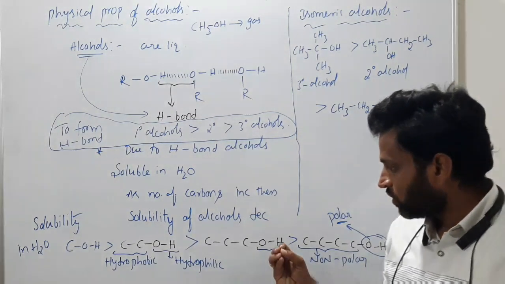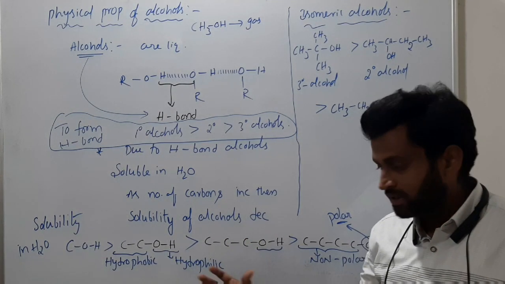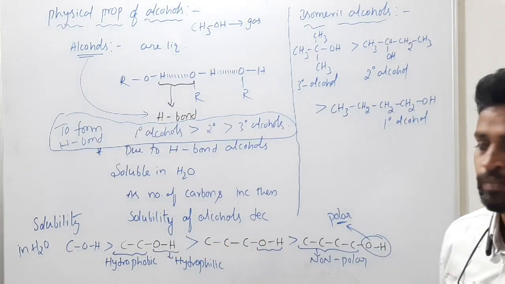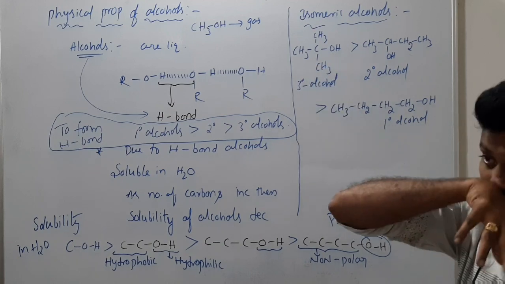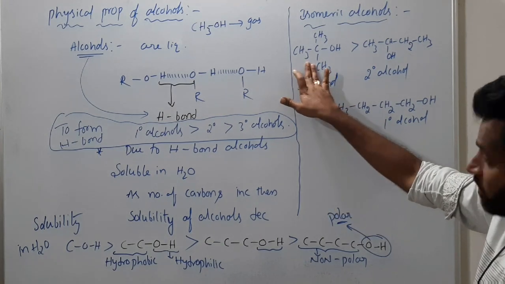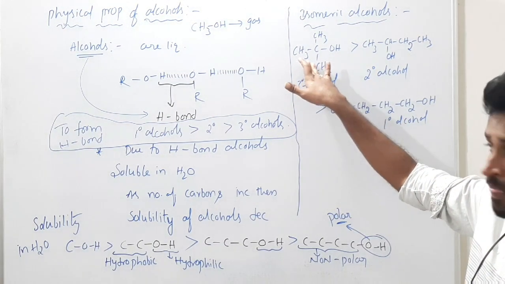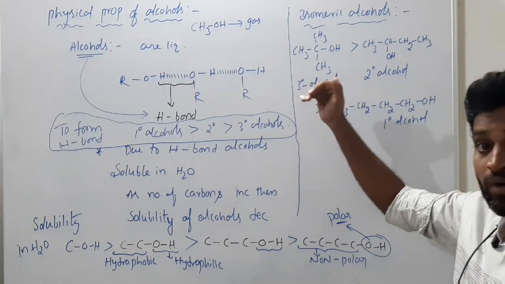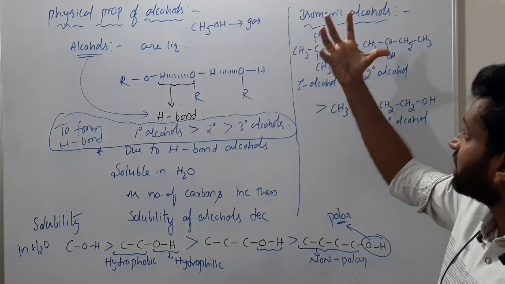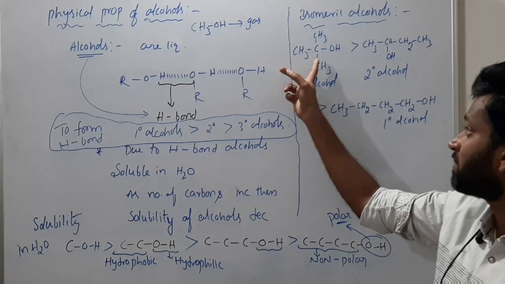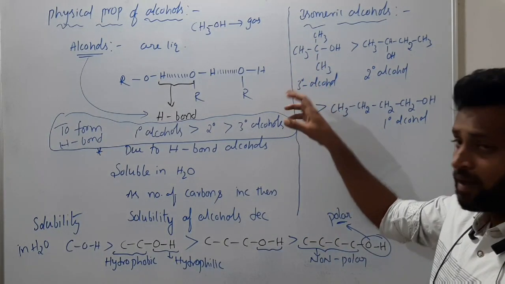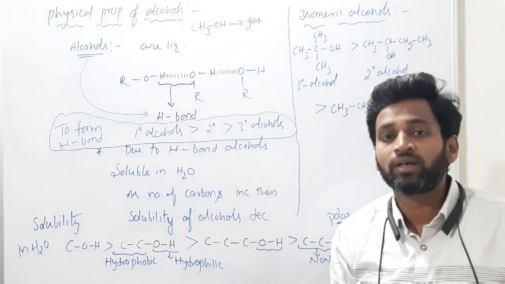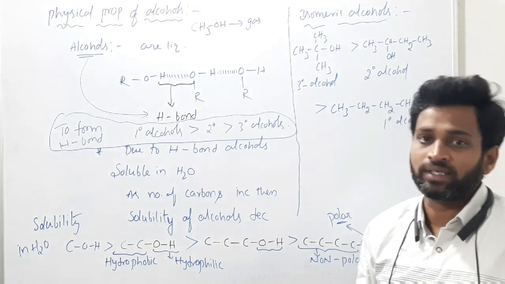Getting what I am saying? So why does solubility in water increase? They have the ability to form H bonds. Here also H bond is there, here also, here also. But as we said, if surface area is more, then H bonding ability is less. Here H bonding ability is slightly less, but surface area is very less as branching is more. So if surface area is less, there is the ability to dissolve in water easily.